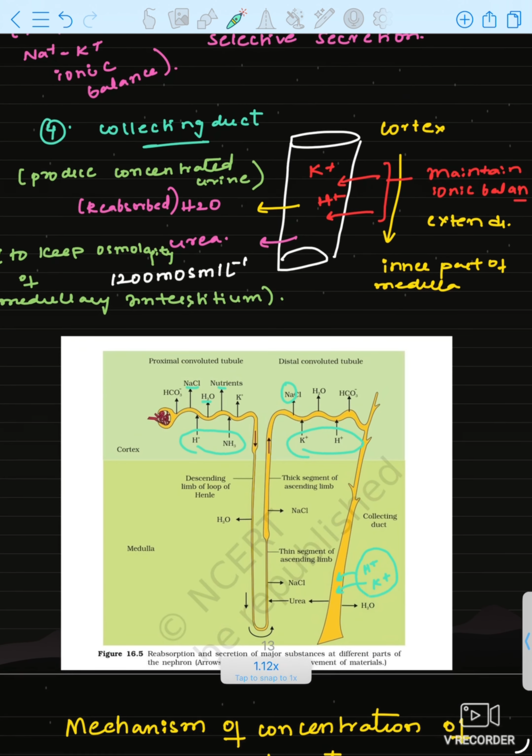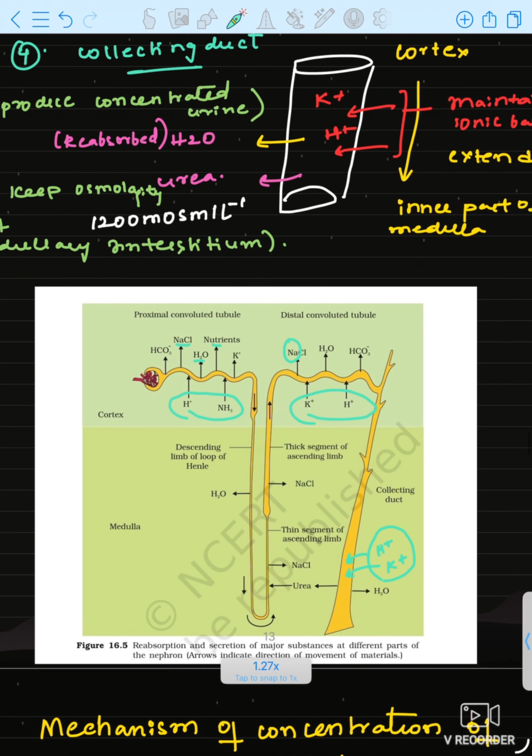See, now let us discuss all the functions in this diagram of NCERT. Recall once again what I told you: electrolytes are reabsorbed, nutrients are reabsorbed, water is facultatively reabsorbed. And what is secreted? Ammonia and hydrogen ions are secreted and bicarbonate ion is reabsorbed.